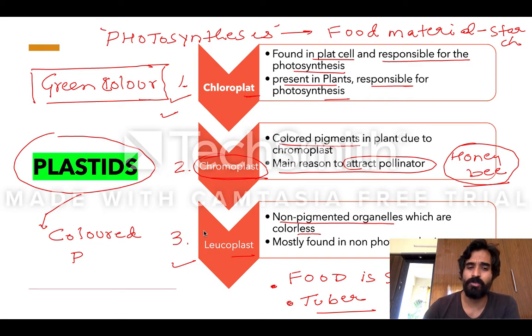In these parts you get leucoplast. Remember this slide is kind of important, because of chloroplast, chromoplast and leucoplast. They can ask you which pigment is present in leucoplast. You should be very sure that in leucoplast there is no pigment.